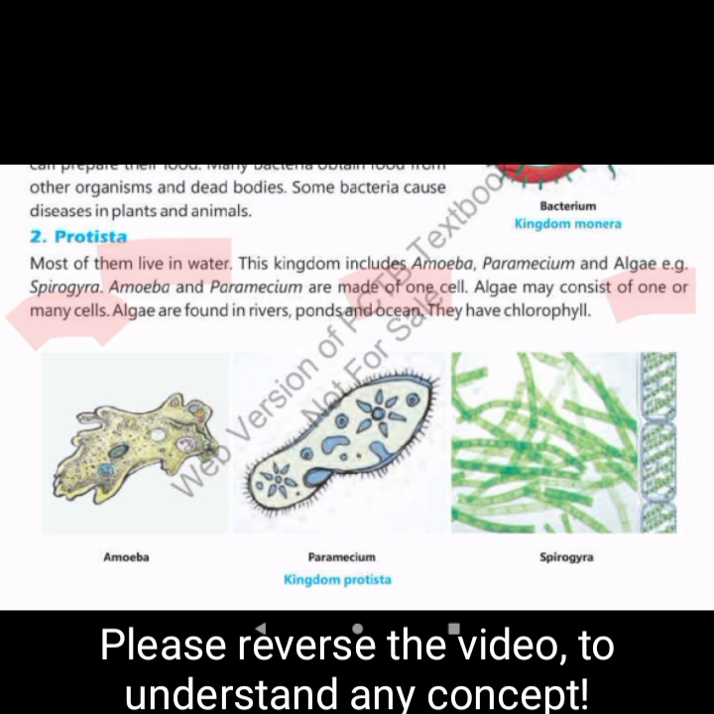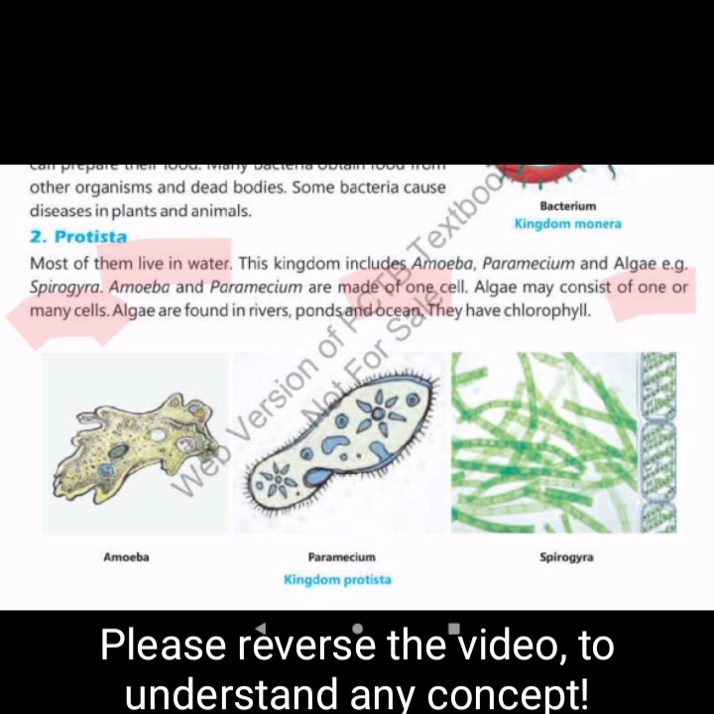Amoeba and paramecium are made of one cell. Just like bacterium, amoeba and paramecium are made of one cell. Algae may consist of one or many cells. As I have told you earlier, there are many cells in the construction of organisms. So algae may consist of one or many cells. Algae are found in rivers, ponds, and oceans, as it is told in the very first sentence of Protista. Most of them live in water, and so algae are found in rivers, ponds, and oceans.